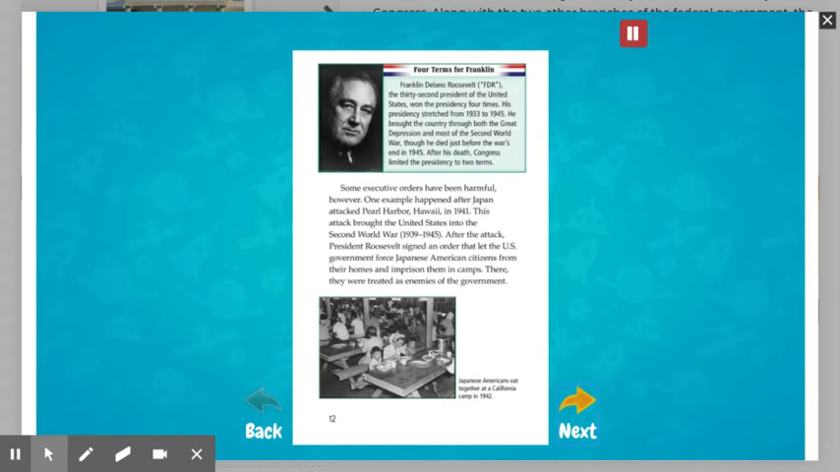Some executive orders have been harmful, however. One example happened after Japan attacked Pearl Harbor, Hawaii in 1941. This attack brought the United States into the Second World War, 1939 to 1945. After the attack, President Roosevelt signed an order that let the U.S. government force Japanese American citizens from their homes and imprison them in camps. There, they were treated as enemies of the government.